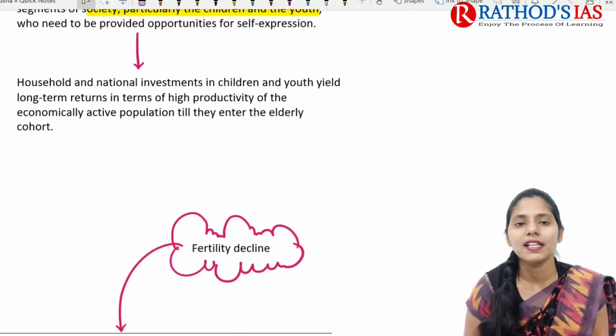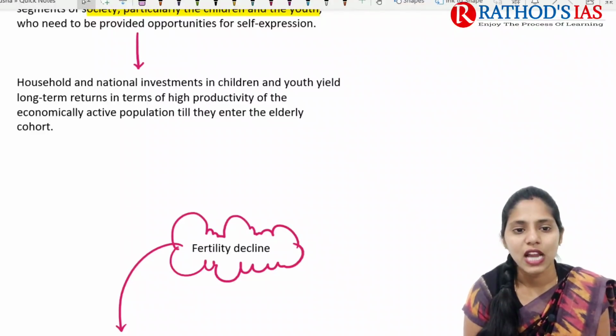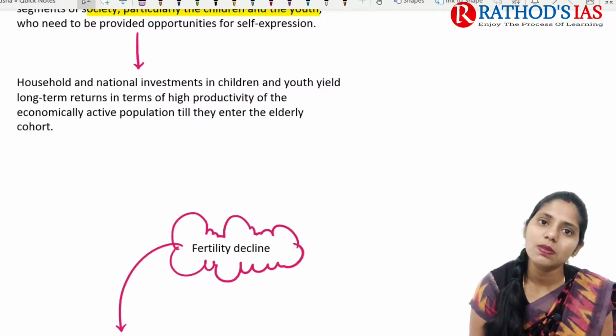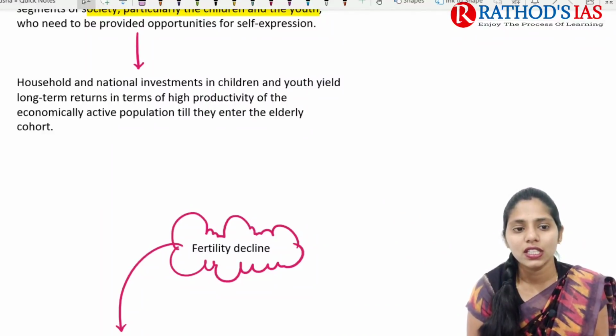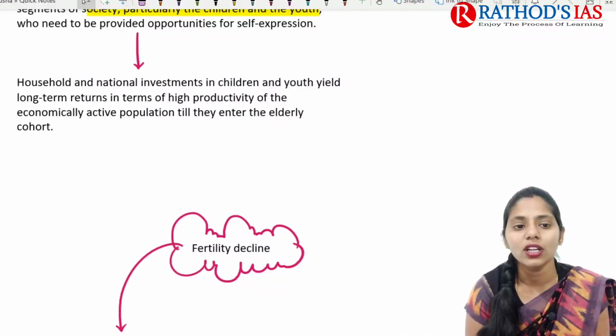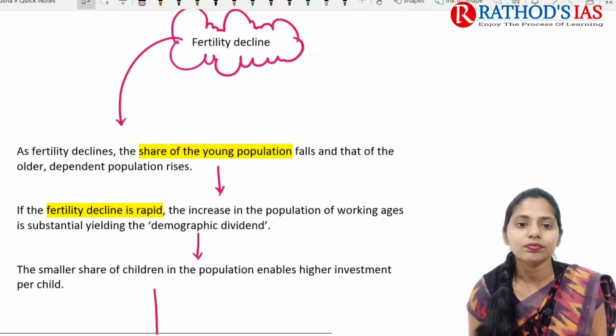So this article says that we need to invest in households as well as make national investments, and this investment should be made on children as well as youth. Finally, these children and youth will bring long-term returns in terms of high productivity of the economically active population for a longer run.